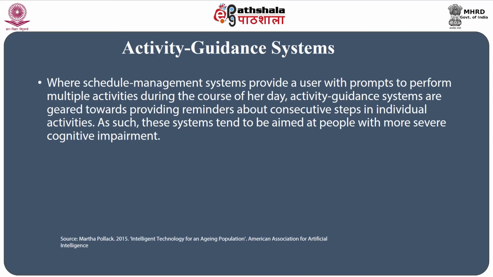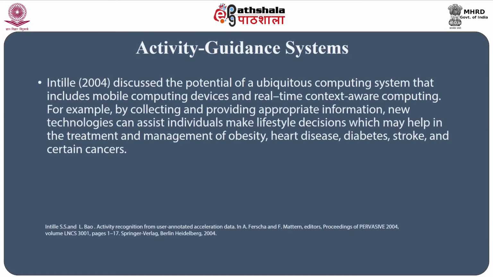As such, these systems tend to be aimed at people with more severe cognitive impairment. The potential of a ubiquitous computing system that includes mobile computing devices and real-time context-aware computing is another dimension which we need to discuss. For example, by collecting and providing appropriate information, new technologies can assist individuals and make lifestyle decisions which may help in the treatment and management of obesity, heart disease, diabetes, stroke, and certain cancers.